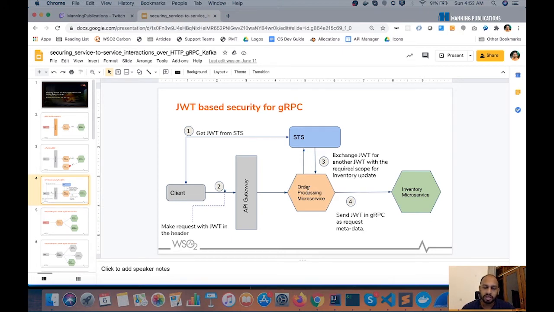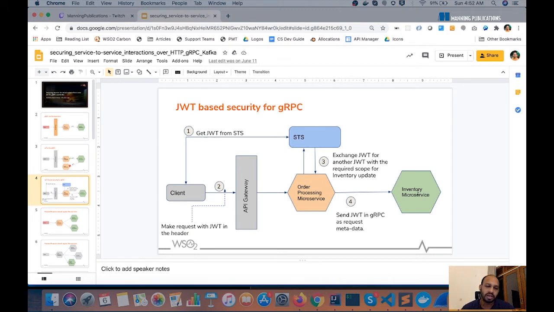And what would happen at this point is, the order processing service would exchange the JWT it gets for another JWT that is used to talk to the inventory microservice. So this is what will happen in a JWT based security scenario.